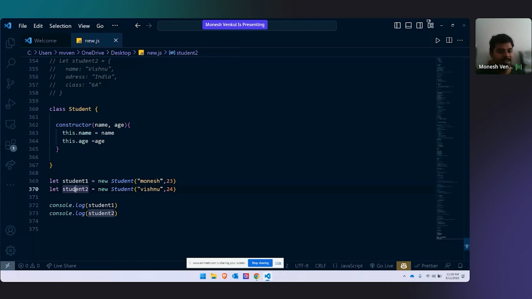So what is happening is, when line number 369 is getting executed, this is referring to student 1. When line number 370 is getting executed, this refers to student 2. Once again I am repeating. See, if I don't use this, what happens? If I don't use this, what happens?